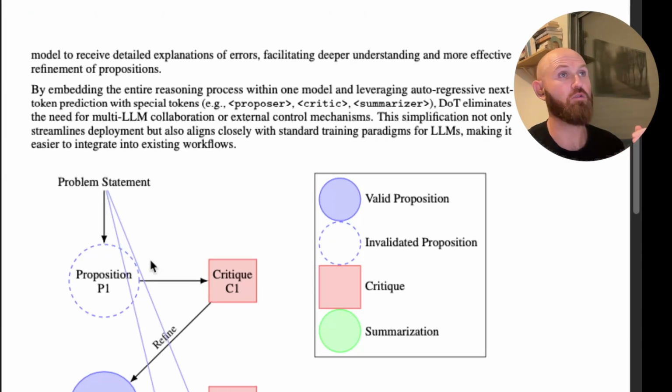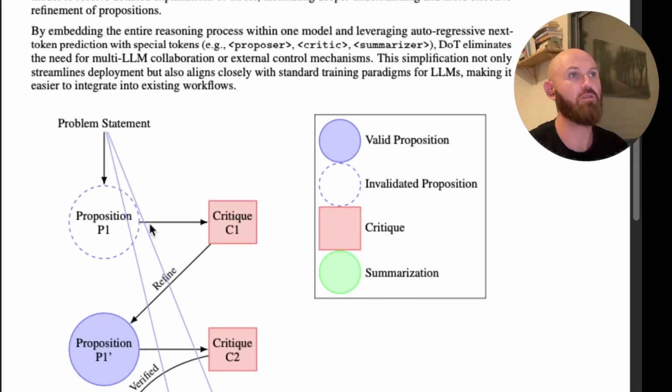So they use one model in three different ways to generate the tokens, right? They have a token called proposer, a token called critique, and a token that is summarizer. And you can see in this DAG that there's a problem statement, there's a proposition, the same model with a token of critique critiques it, and then refines and gets a new proposition. And there's an iterative process. This process allows seamless transitions between roles and improves logical consistency. And there's no need for external intervention, so no need for other models to supervise, etc.